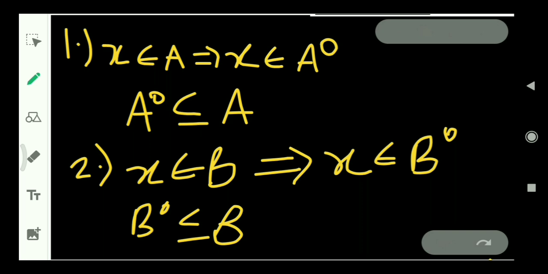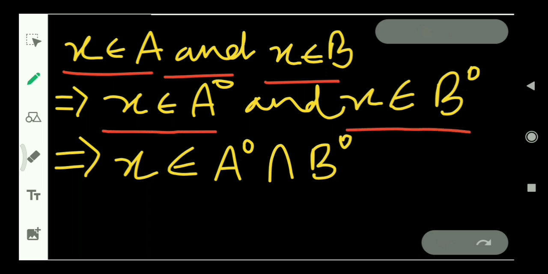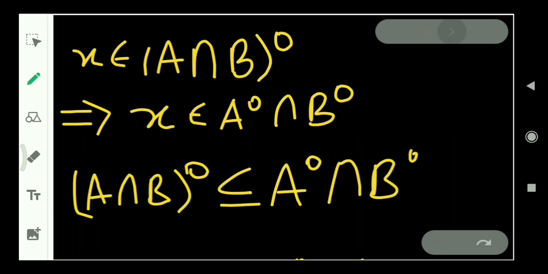Again, we have seen before that interior of a set is contained in the set itself. So interior of A is a subset of A and interior of B is a subset of B. We will use this further. X belongs to A and X belongs to B. Then this implies that X belongs to interior of A and X belongs to interior of B, as X is the interior point of the set A and the set B also. So X belongs to intersection of interior of A and interior of B.